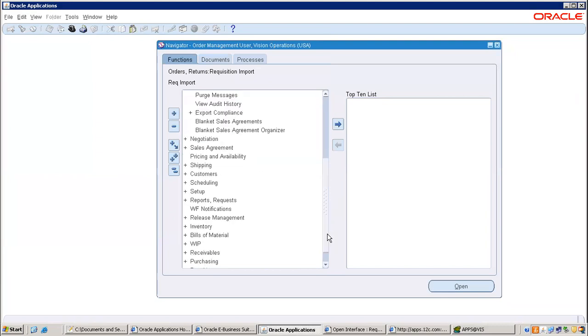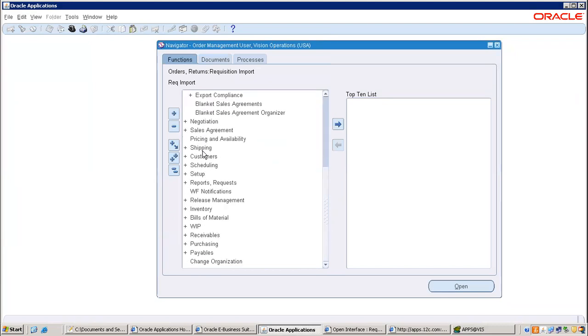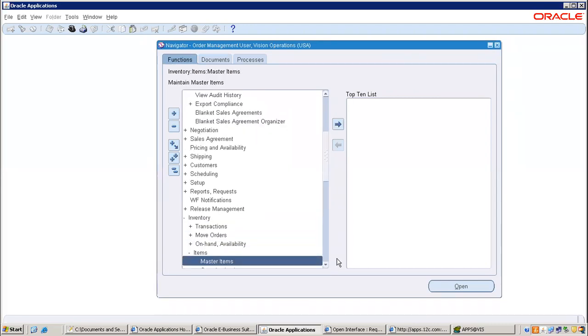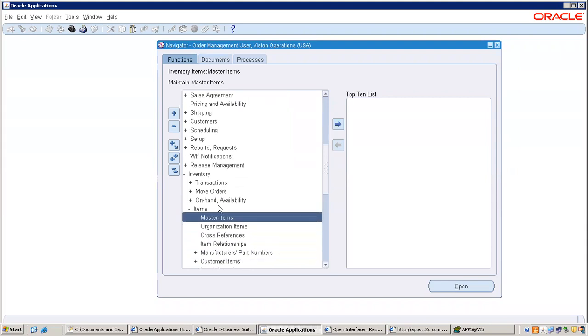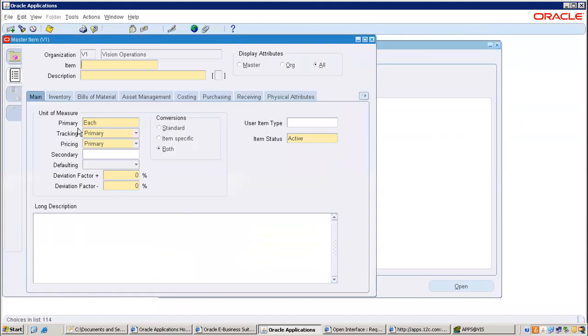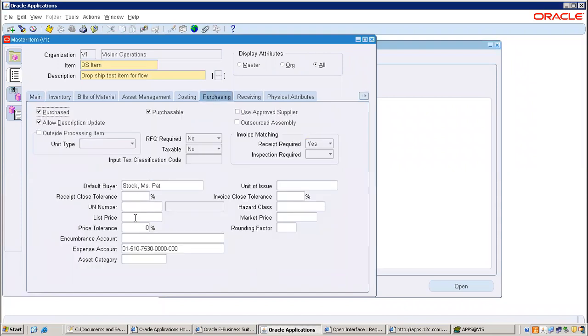Go straight away to the item master window. No, not miscellaneous, not related. Items. Master items. We need to enter this. This is the price.